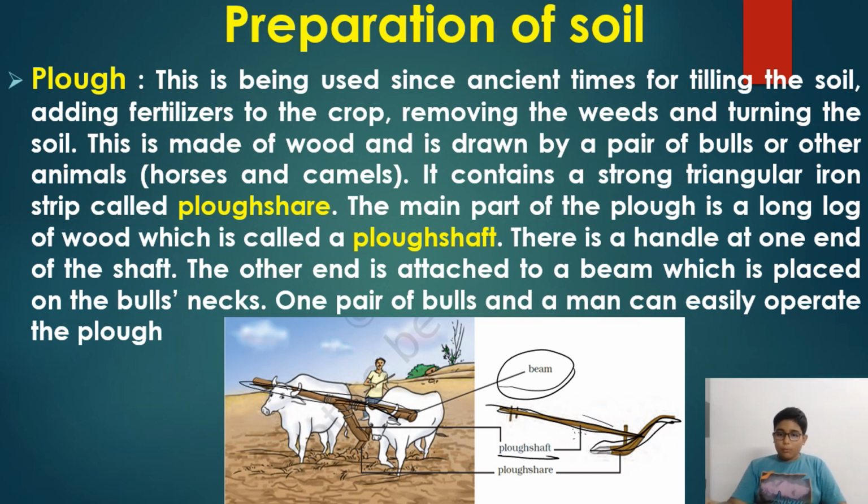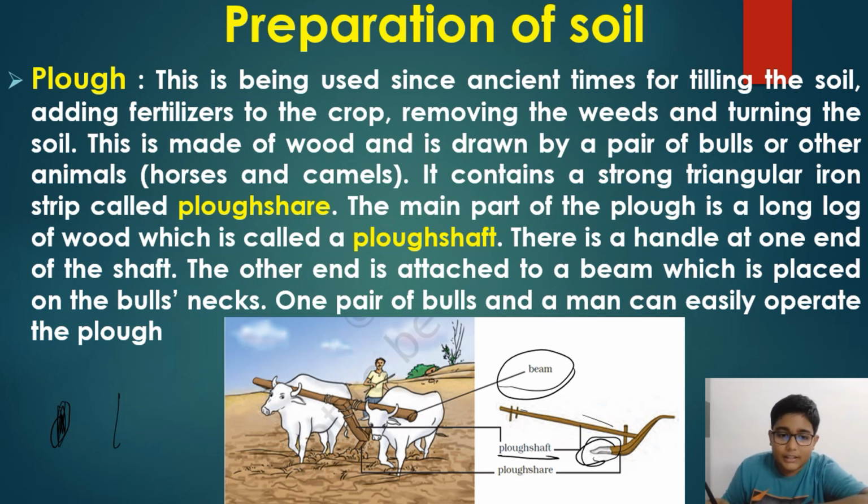You may wonder why there is steel here. Steel is attached to it. They don't use wood there, they attach steel rather than wood, because when the land is plowed, this part goes into the soil, and if it is wood, it gets stuck in the soil.